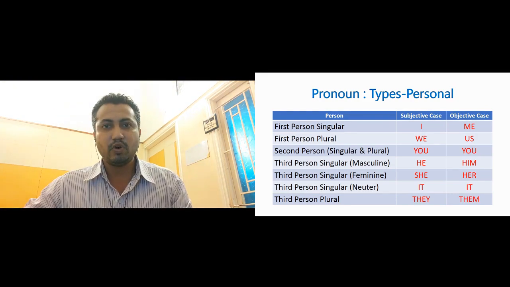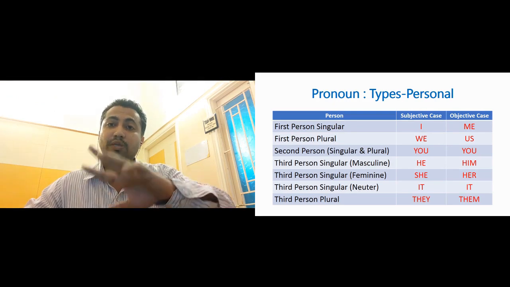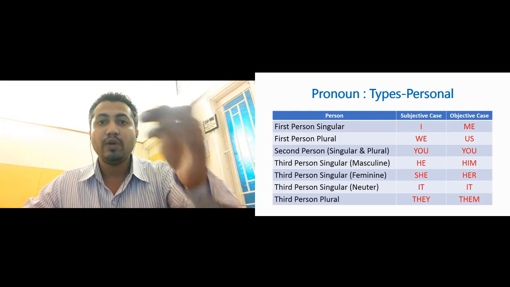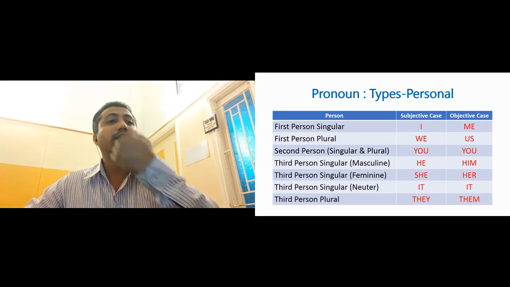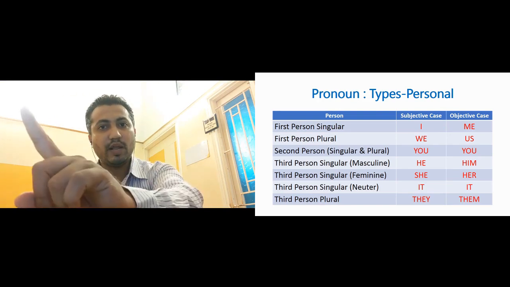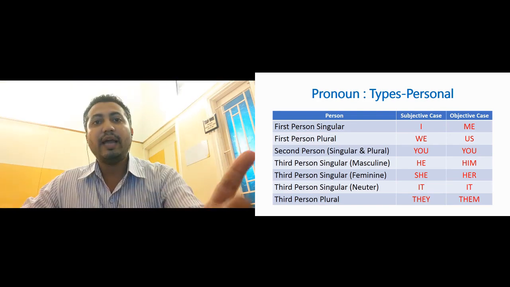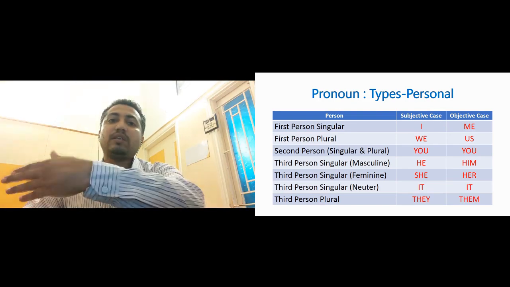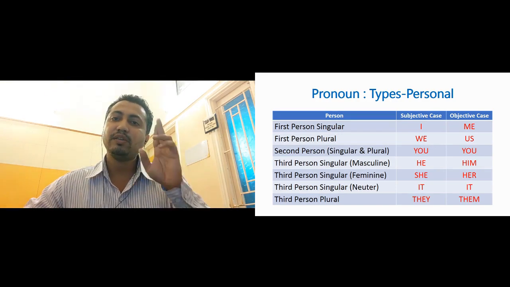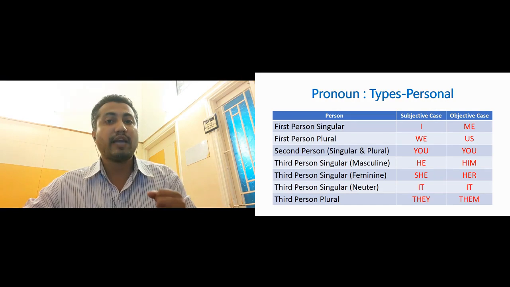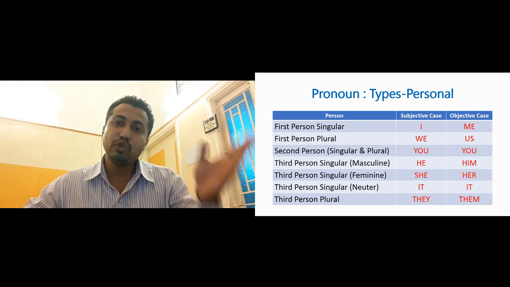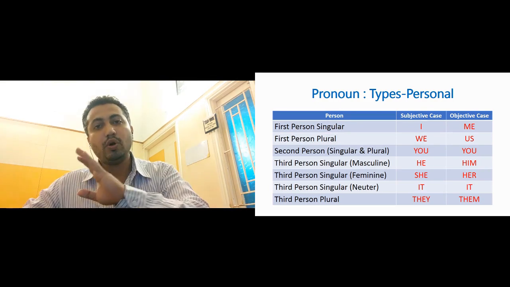Okay, so second person can also be singular or plural; whoever is being spoken to can be one person, and whoever is being spoken to can be more than one person also. So second person singular if the listener is only one, and second person plural if the listeners are many. But in both cases the pronouns used will be same. So what are the pronouns of second person? You. Okay, even the subject is also you and even the object is also you.